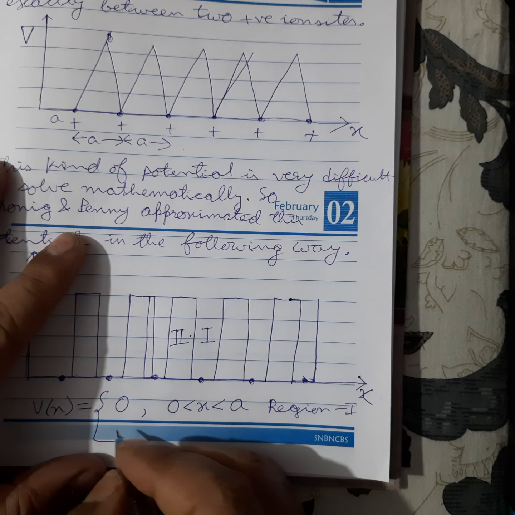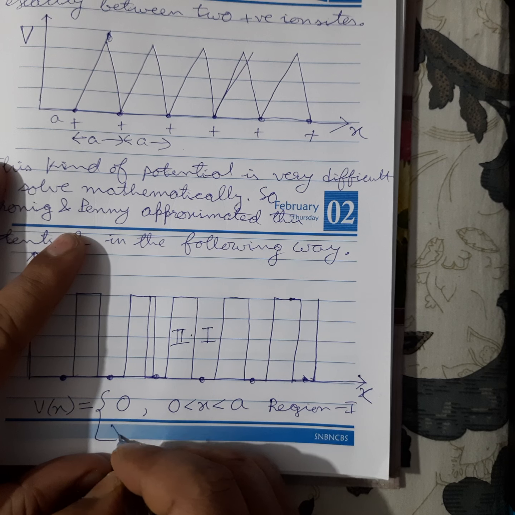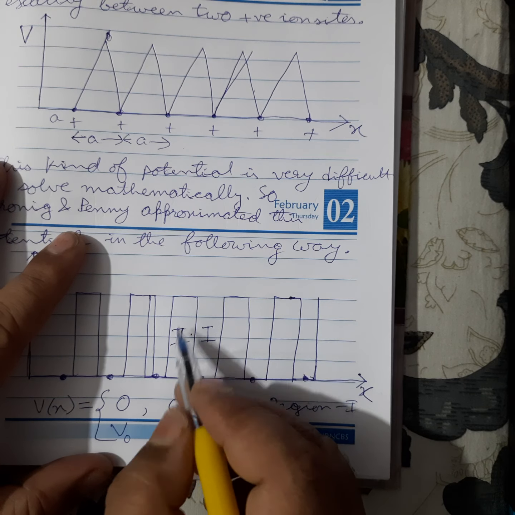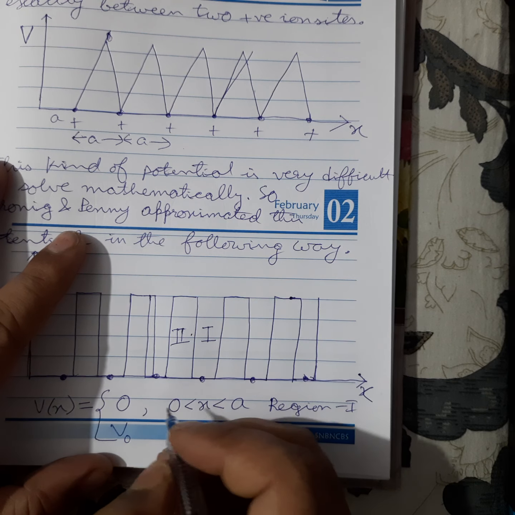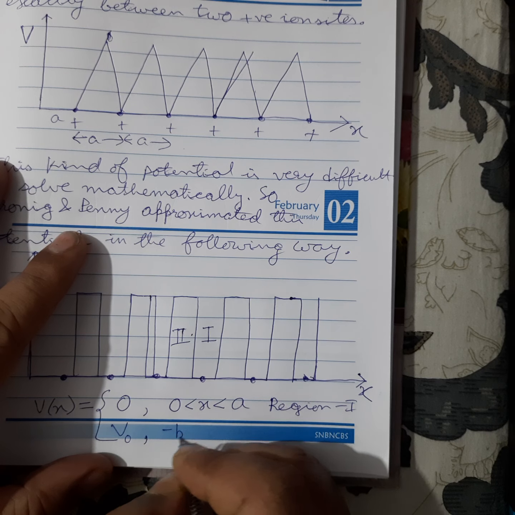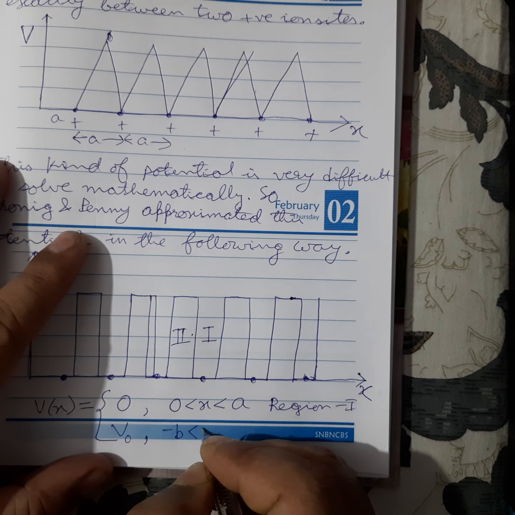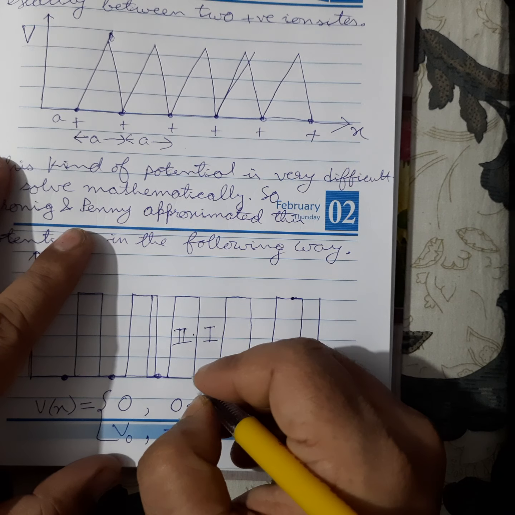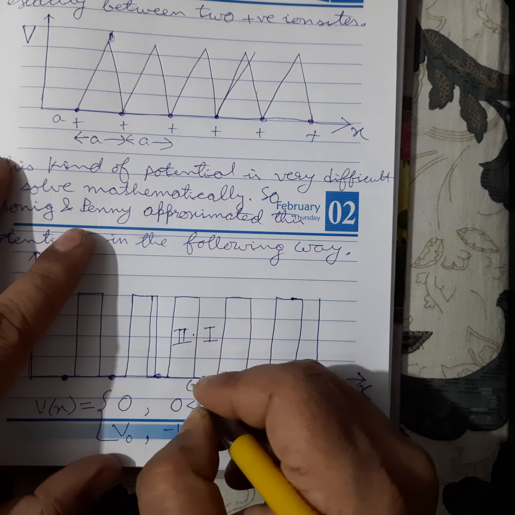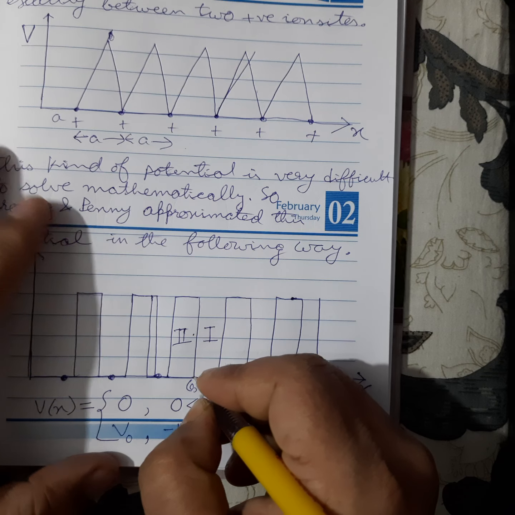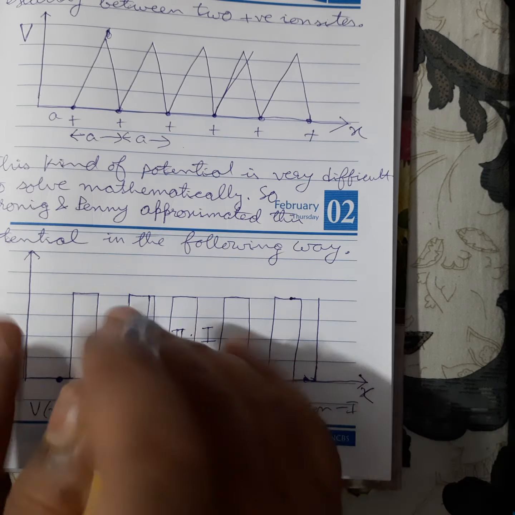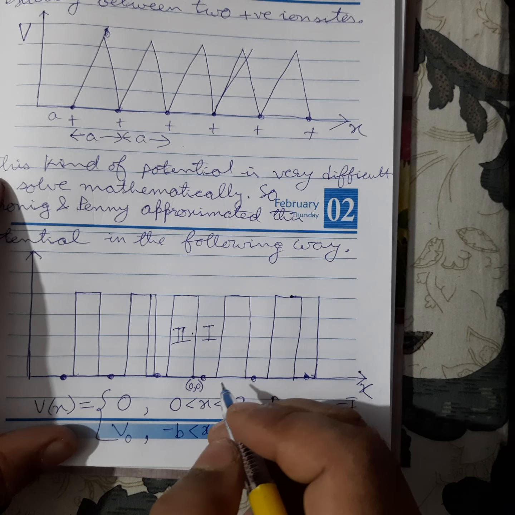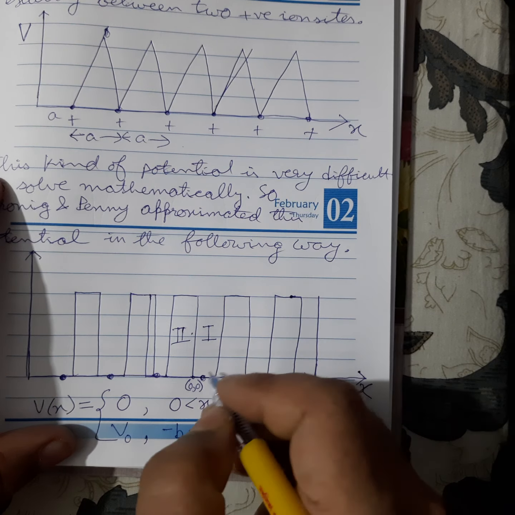Okay, and Vx is equal to V0 where it is maximum. Now in this region it is maximum. So here, x is greater than minus b and less than 0. This is the 0 point. Actually this will be 0, you shift the origin here.